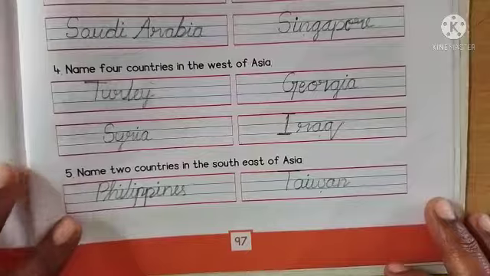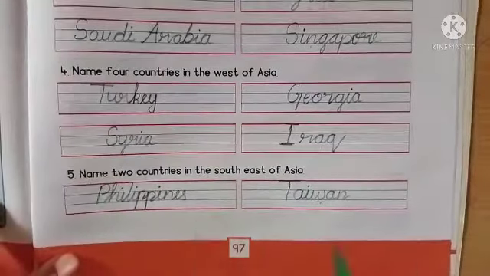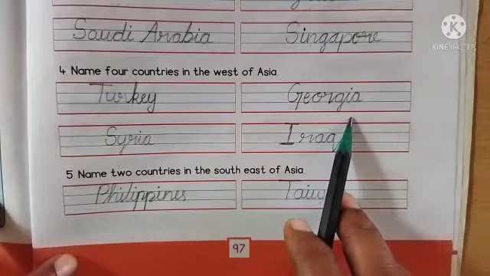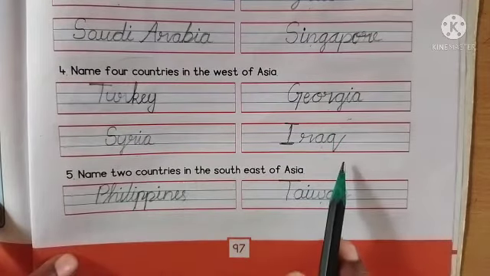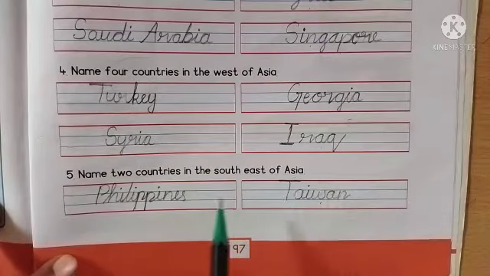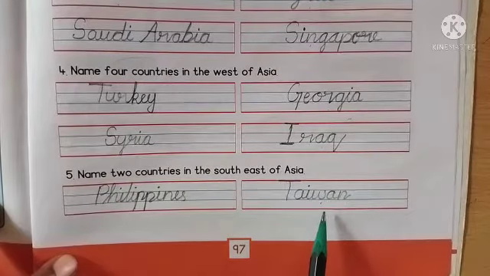Name 4 countries in the west of Asia. I have named 4 of them: Turkey, Georgia, Syria and Iraq. Name 2 countries in the southeast of Asia: Philippines and Taiwan.